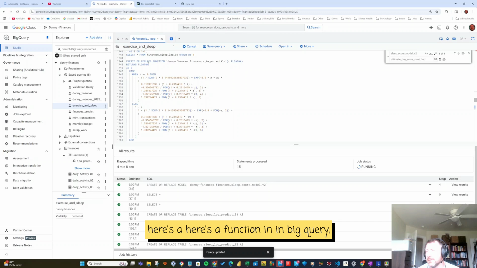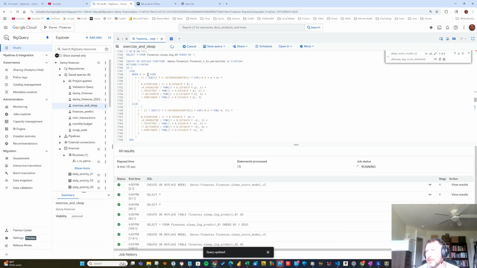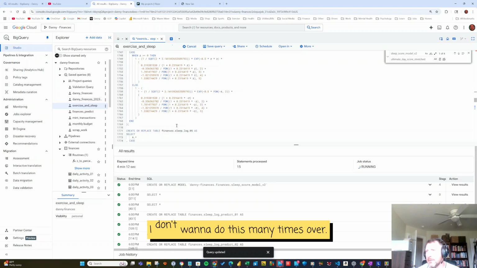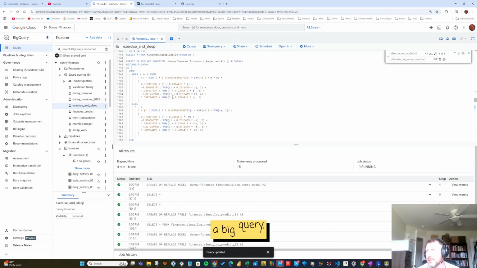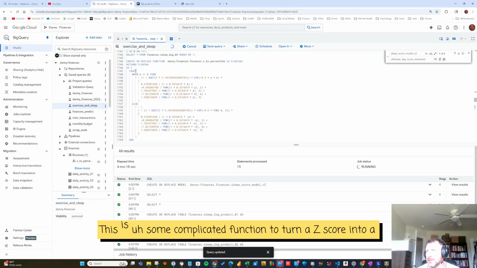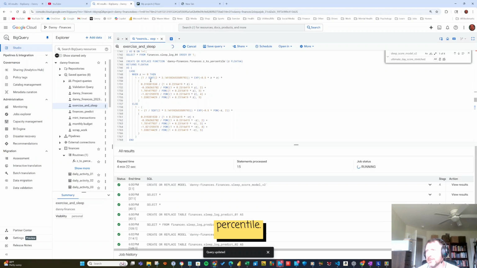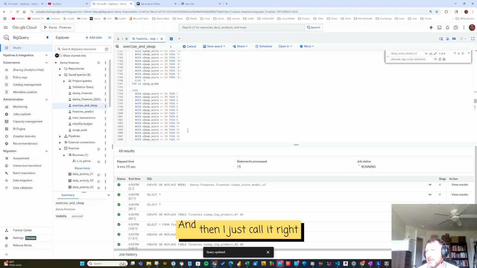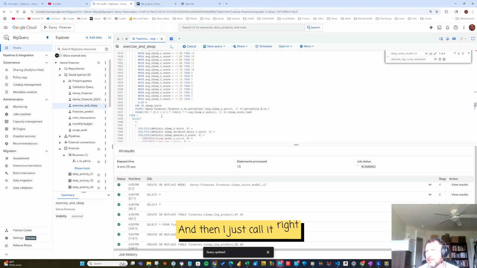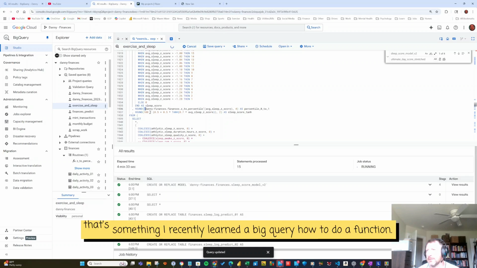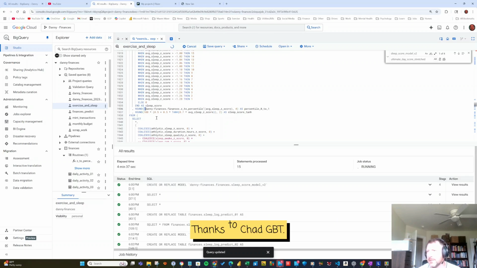Here's a function in BigQuery. I didn't want to do this many times over in BigQuery. So this is some complicated function to turn a z-score into a percentile, and then I just call it right here, and that does the function. So that's a cool way. That's something I recently learned in BigQuery, how to do a function, thanks to ChatGPT.